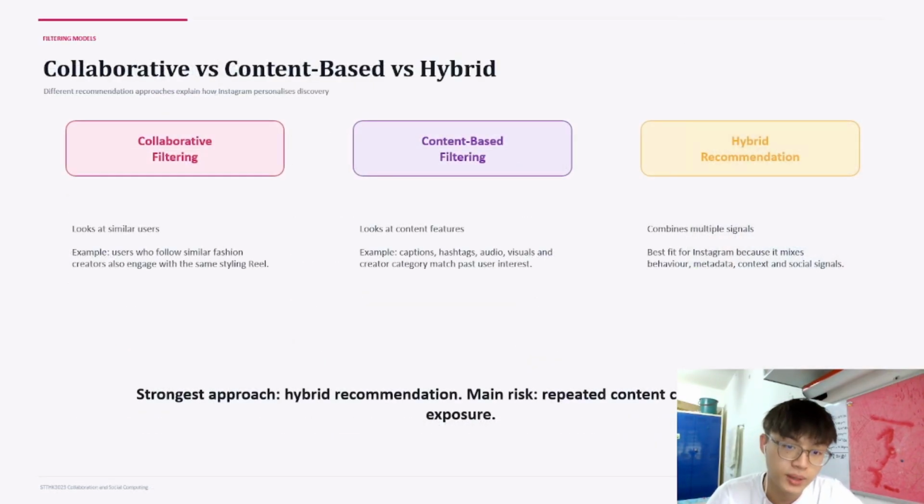So there are three recommendation models that can explain Instagram personalization. Collaborative filtering looks at similar users. For example, if users with similar interests engage with the same fashion reel, Instagram may recommend it to other similar users. Content-based filtering looks at content features such as caption, hashtag, audio features, and creator category. Hybrid recommendation combines both users' behavior and content features. In my opinion, this is the best fit for Instagram because the platform uses many types of signals at the same time.